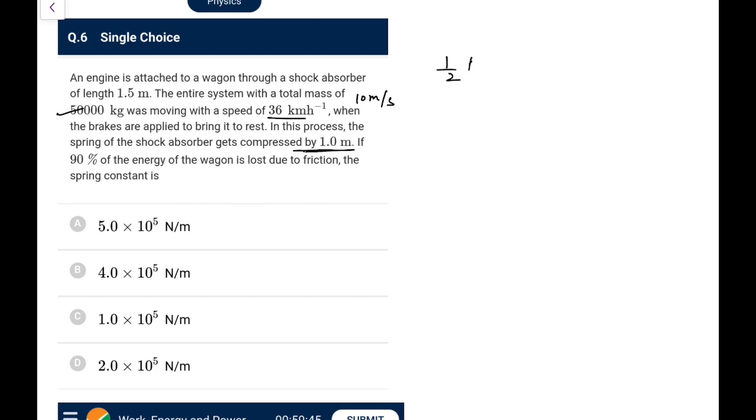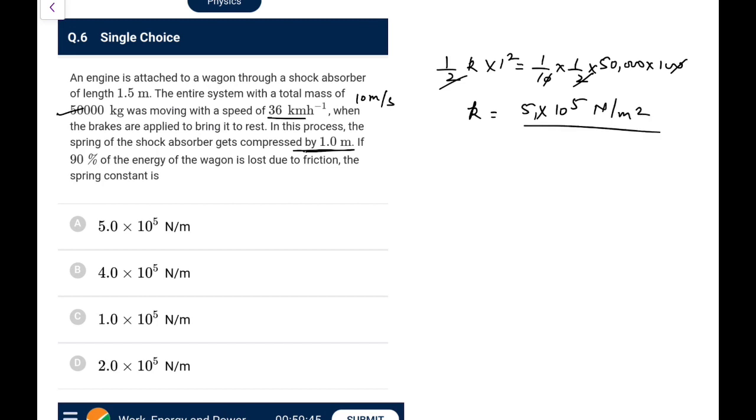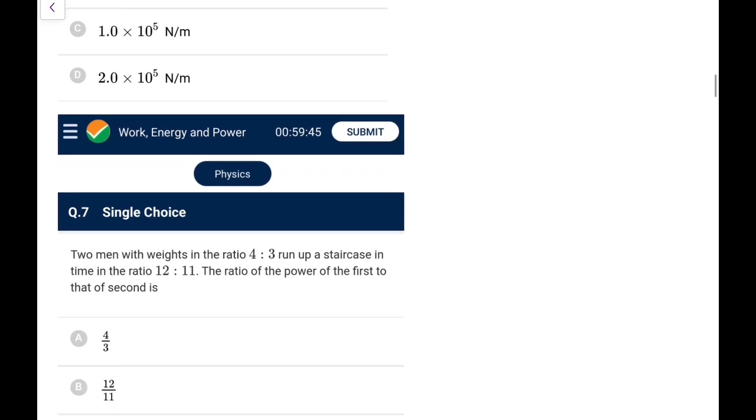So half k into 1 square, the compression being 1 meter, would be equal to 1 by 10 of the total initial kinetic energy, half m v square, where m is 50,000 and v square is 10 square, that is 100. The 2 and 2 get cancelled, a 0 gets cancelled, and k would be 5 lakh, that is 5 into 10 to the power 5 Newton per meter, meters not meter square, sorry. Go for option A. Just read it carefully, you will be able to solve it quite easily.